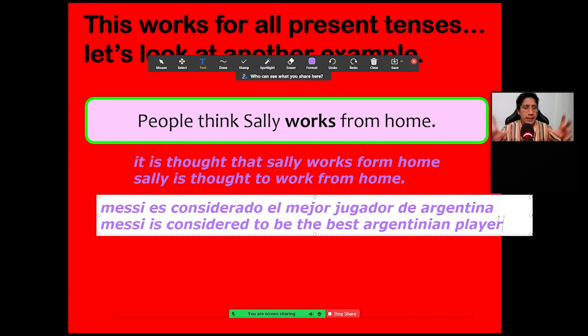Yes. You will find these structures in the news, and of course when you're reading a newspaper or a magazine, because it's formal English, in the headlines. Let's go on here.